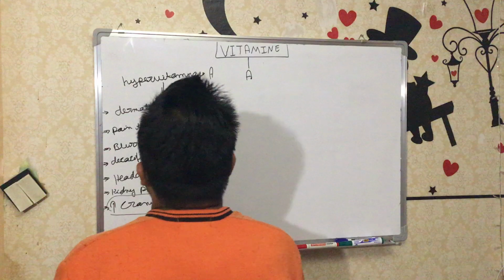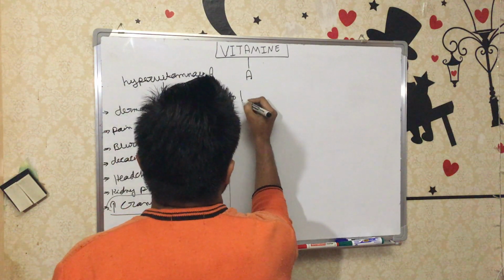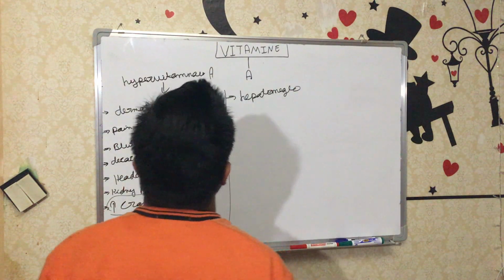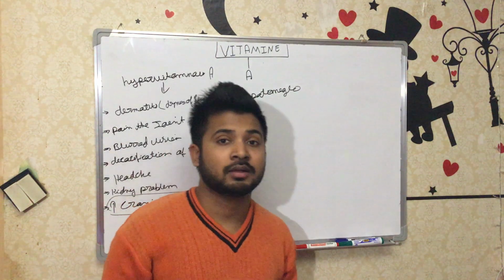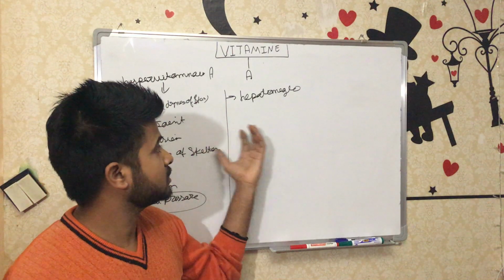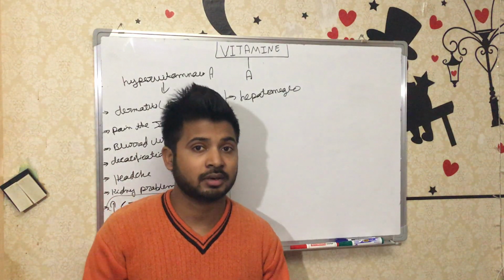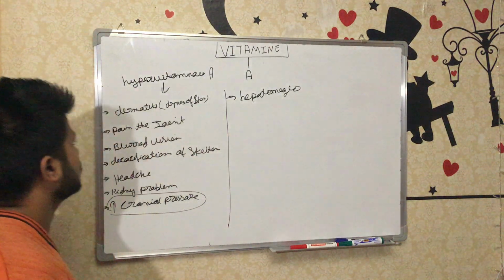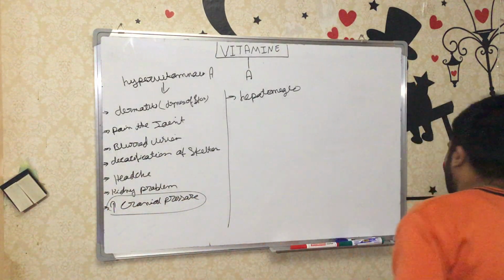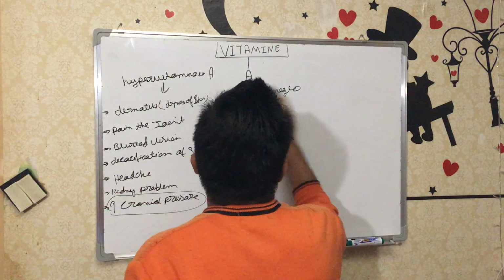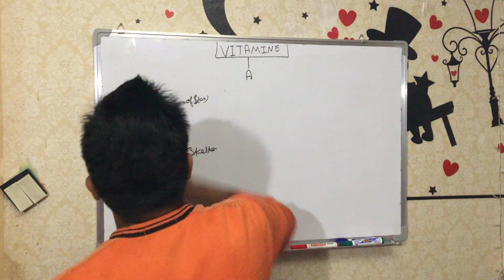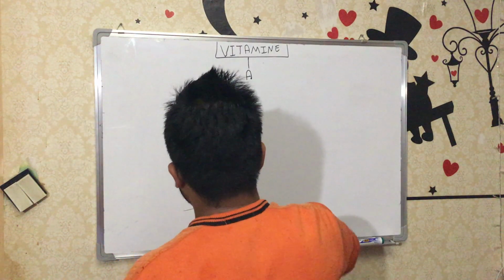After that, one very important pathology will appear, that is hepatomegaly. Hepatomegaly, because approximately 90% of vitamin A is stored in the liver. That's why in hyper cases, a lot of storage will be there. So hepatomegaly, enlargement of the liver. So these are the main toxic effects, or hypervitaminosis A, for vitamin A. So I think the main information we already discussed, how we will treat the person who is suffering from lack of vitamin A.